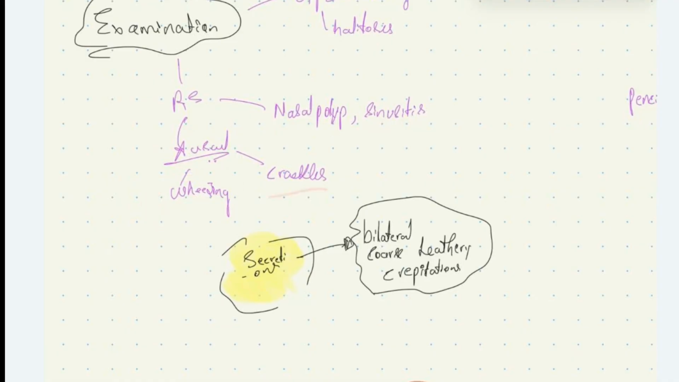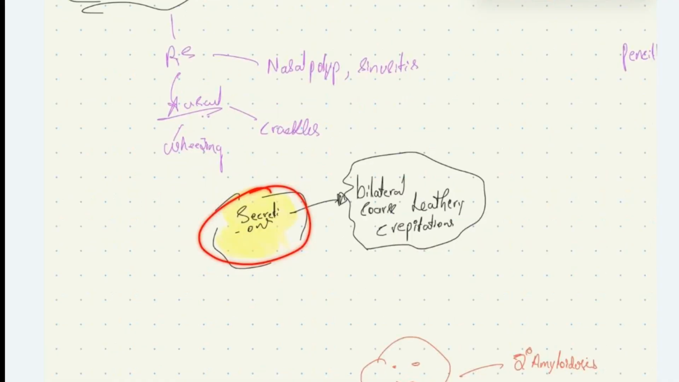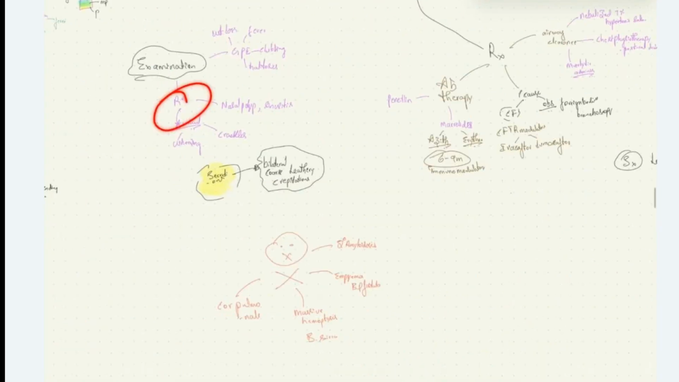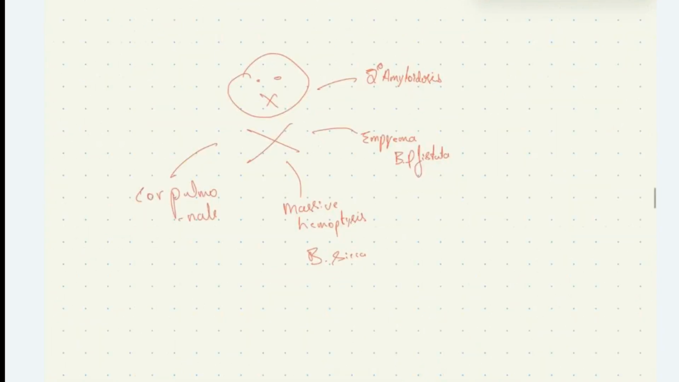The copious amount of secretions inside the bronchioles can cause bilateral coarse leathery crepitations. These are the auscultation findings in these patients with bronchiectasis. The complications of bronchiectasis include cor pulmonale, that is secondary to this bronchiectasis, and some patients can have massive hemoptysis.